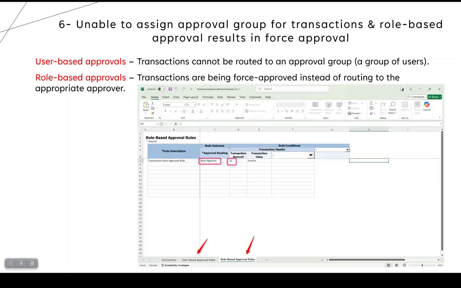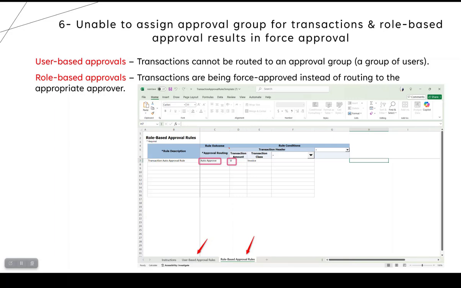What I did for rule-based, as you know, once you download the transaction approval for AR, there are two tabs, either user-based or rule-based. User-based means that this approval will go to specific users, the usernames which you mentioned in this user-based approval rule.